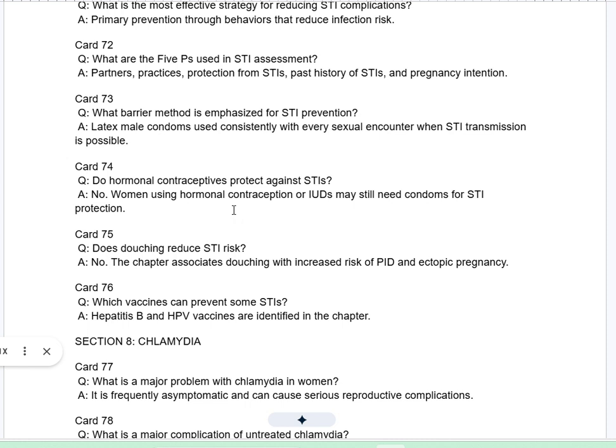Card 75Q. Does douching reduce STI risk? A. No. The chapter associates douching with increased risk of PID and ectopic pregnancy. Card 76Q. Which vaccines can prevent some STIs? A. Hepatitis B and HPV vaccines are identified in the chapter.